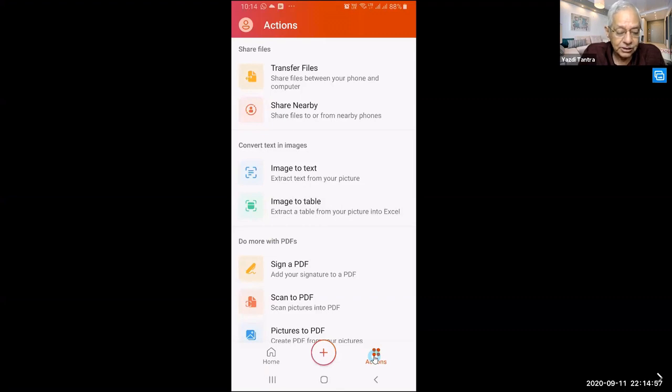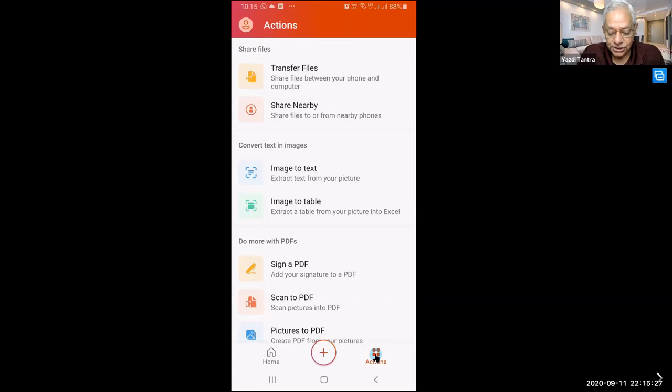Now see the next item. Where did we go? We just clicked on actions on the right bottom. Now see the beauty of this. Share files between your phone and computer. Okay, I am not sure about the language, but I think you can use any language. If you are using Microsoft Word and you can use Hindi or Gujarati in that, you can use it in this app also.